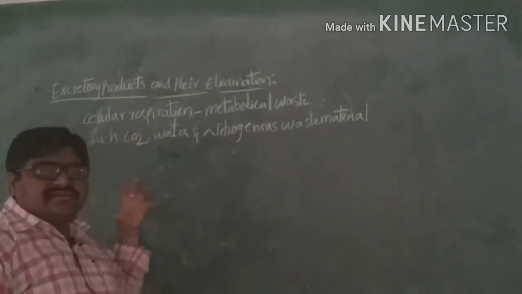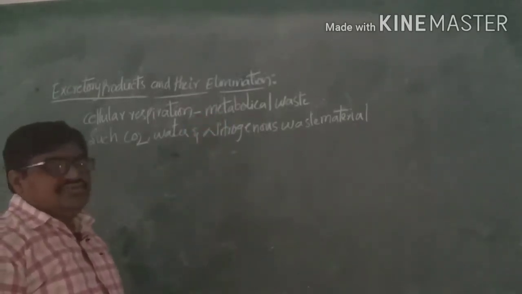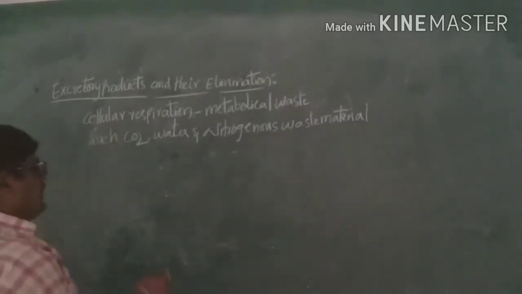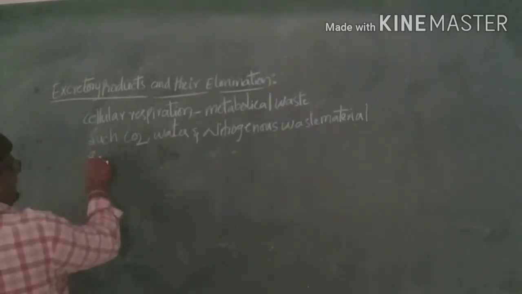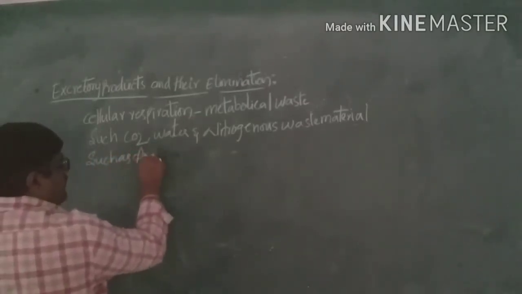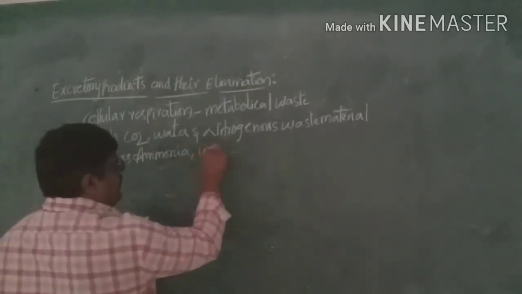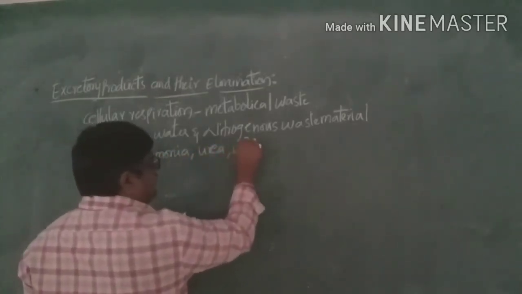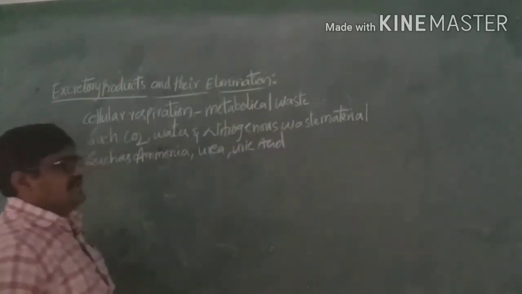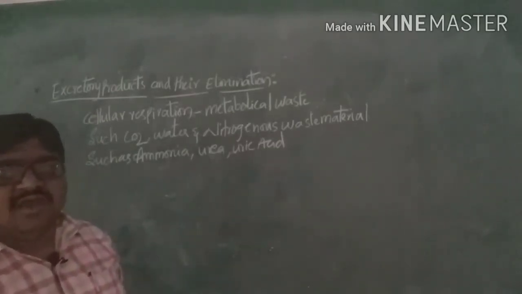Along with the carbon dioxide and water, nitrogenous waste materials are also produced, such as ammonia, urea, and uric acid.